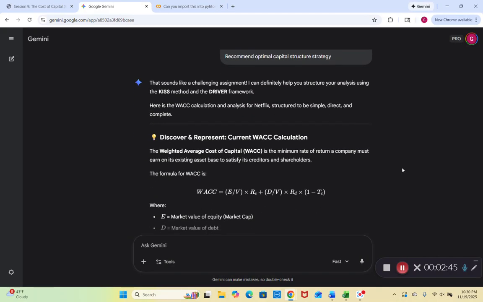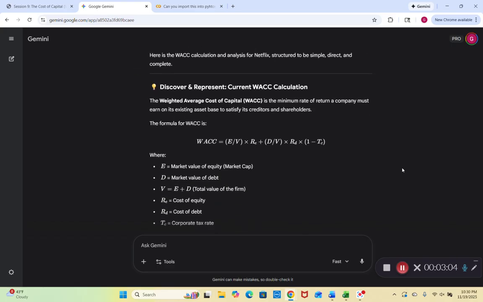Here's our WACC calculation. For the first two letters of DRIVER, discover and represent, here's our current WACC calculation. The weighted average cost of capital is the minimum rate of return a company must earn on its existing asset base to satisfy its creditors and shareholders. The formula for WACC is WACC equals (E over V times Re, our cost of equity) plus (D over V times Rd, cost of debt, times 1 minus Tc, the corporate tax rate).